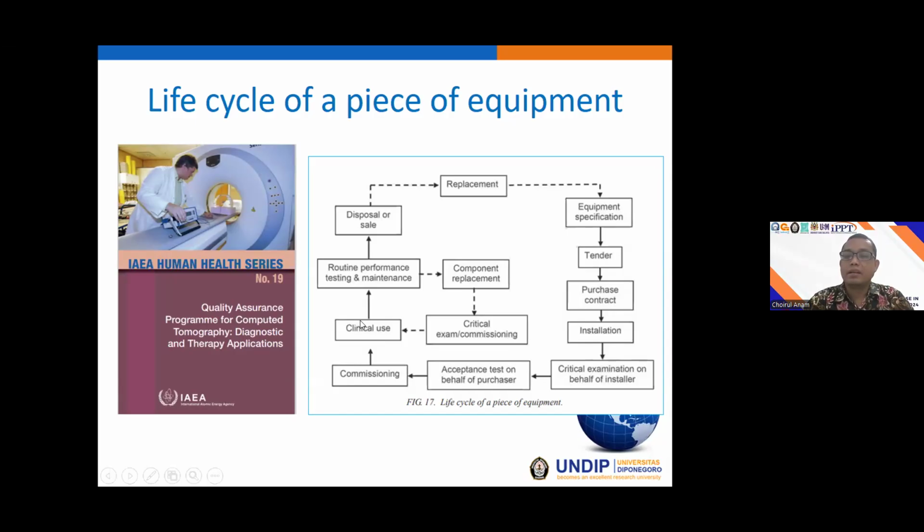Then the routine performance testing is done by the quality control program. If our scanner is within the standard, it can be used in daily application.